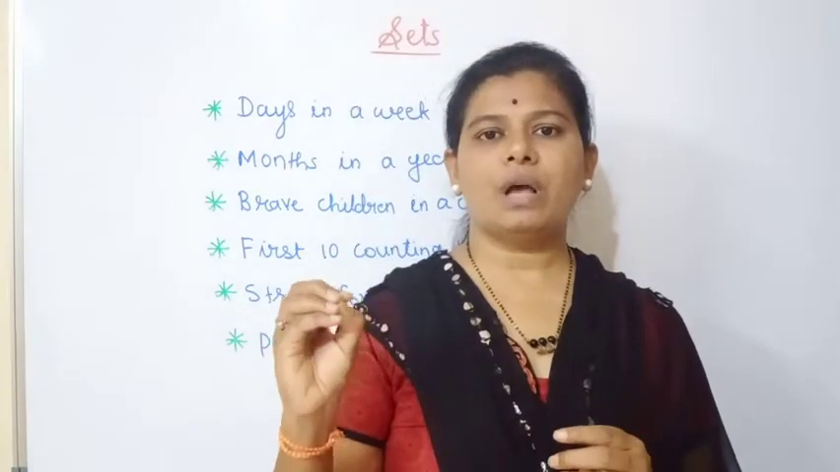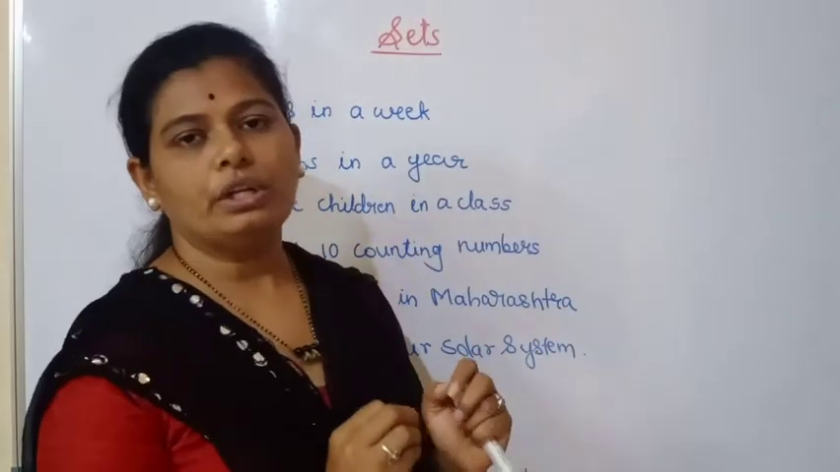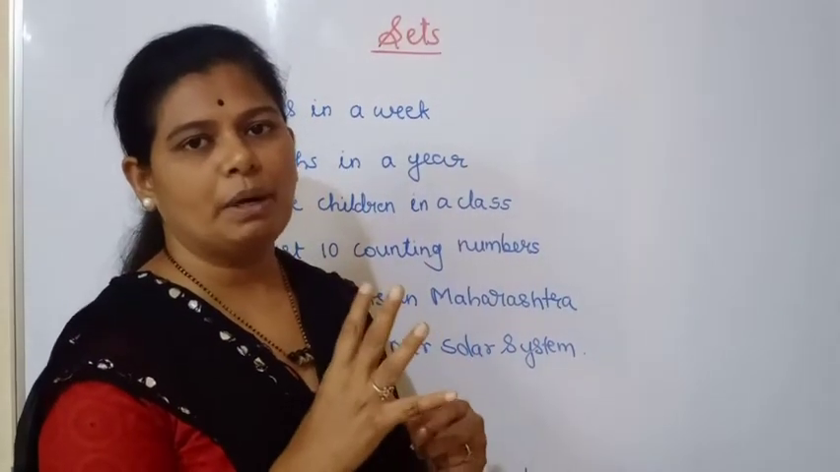Or the birds are flying in a group. We give a proper name to the group of birds which are flying. That is called a flock of birds. So in this way, specific names are given to the groups. Now we are going to study through examples what is meant by a set.